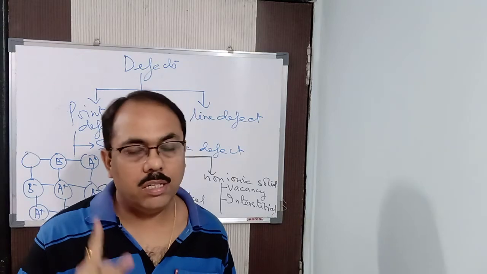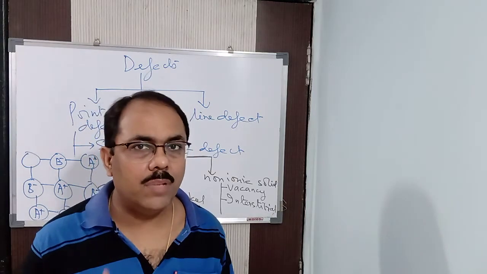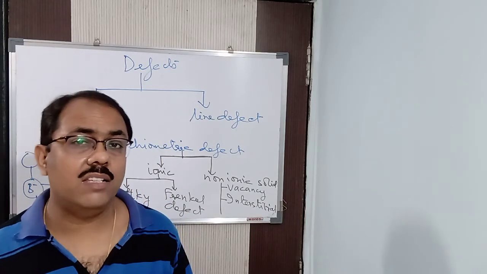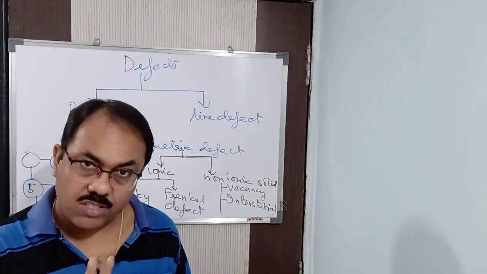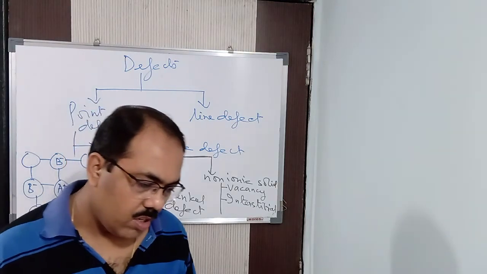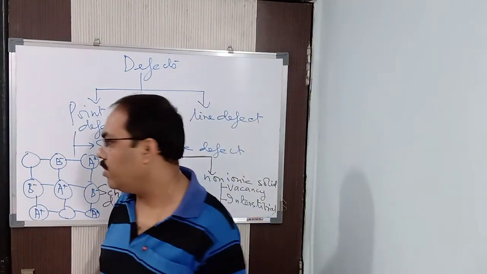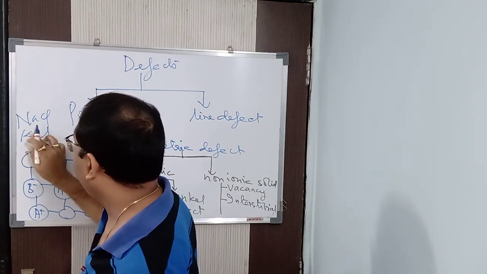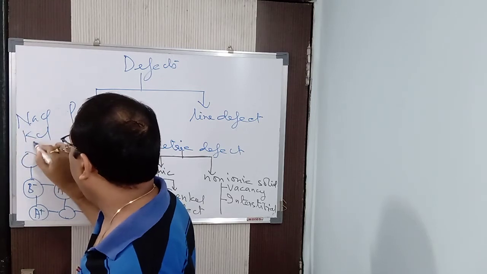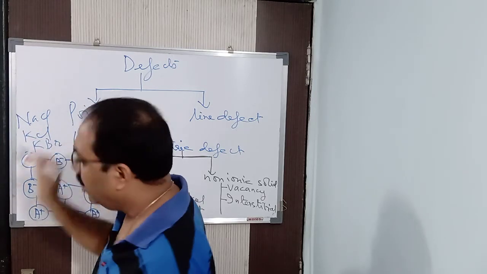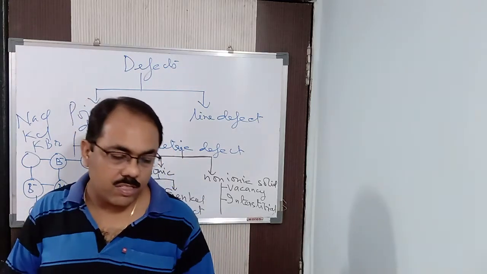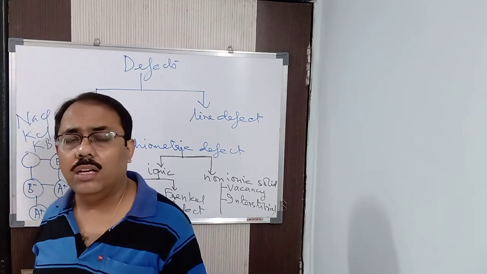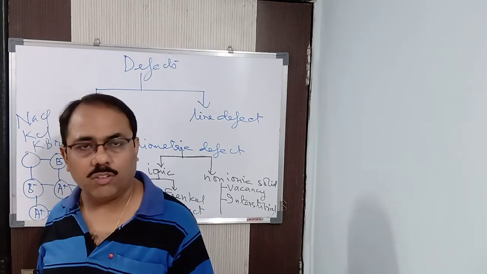Now, what are the conditions for this kind of defect? The solid should have a high coordination number. I'll tell you what coordination number is. And there should be a small difference in the size of cations and anions; the difference in size should not be large, it should be very small. So the examples are NaCl, KCl, KBr, CsCl, LiF.